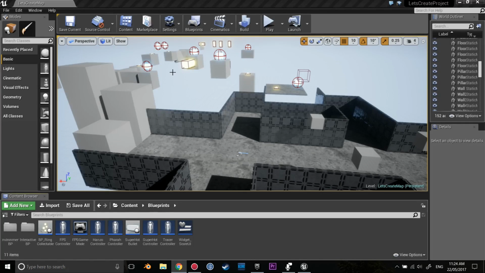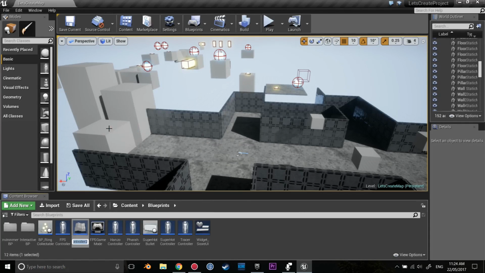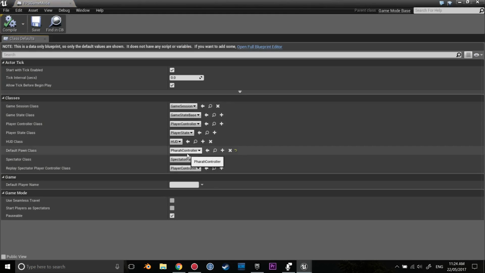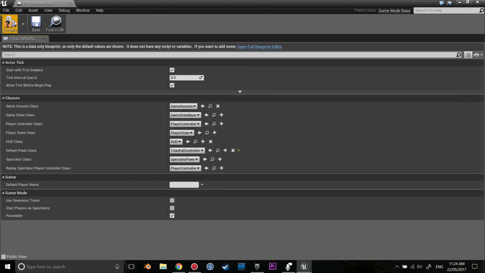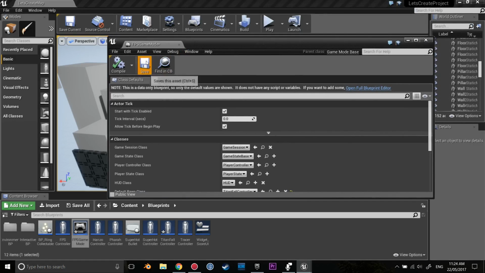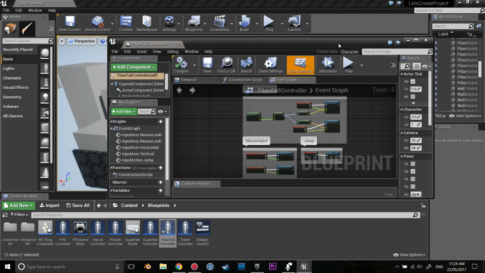So to start off, we're going to duplicate our FPS controller once again, and this will be the Titanfall controller. We are then going to go into the FPS game mode and make sure we change it from Farah to our Titanfall controller, compile that, and save it. And then we're going to open up the Titanfall controller.